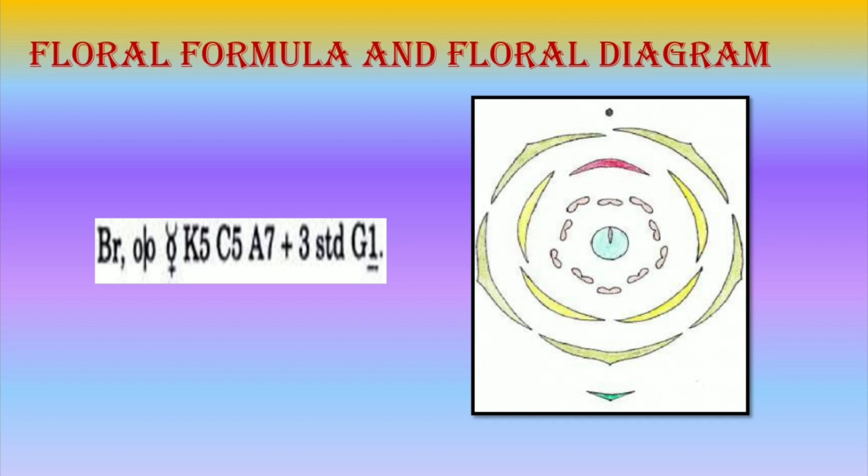To draw the floral diagram, we have to consider the flower from inside to outside. For floral diagram, axis of ovary is essential. First, we have to show axis of ovary in the middle, then stamens, then corolla with its aestivation, after that calyx with its aestivation, and finally floral axis with bracts.